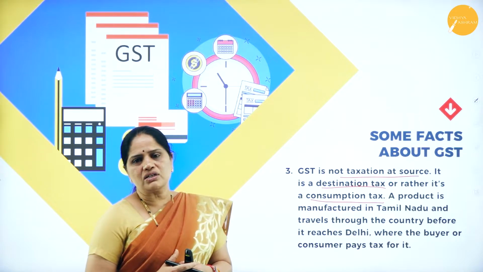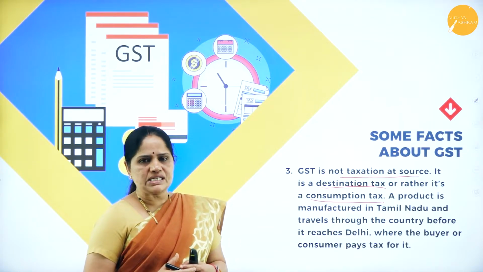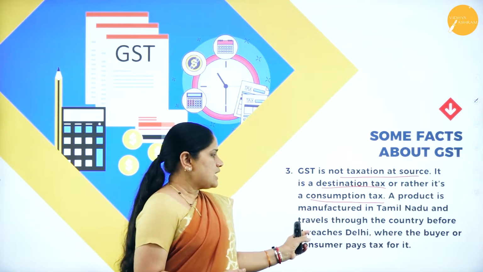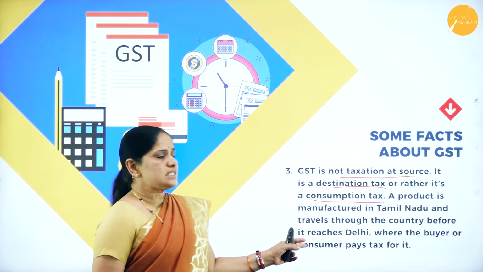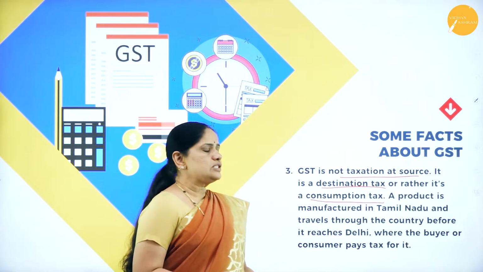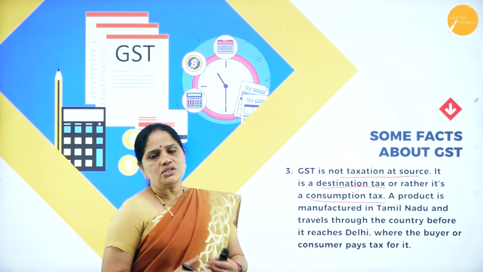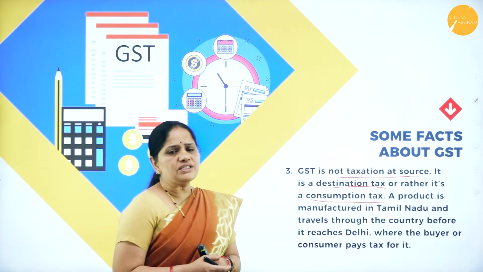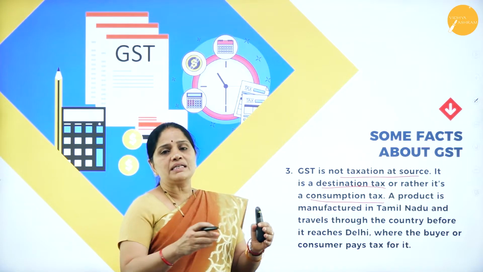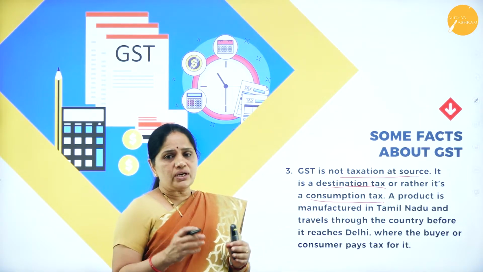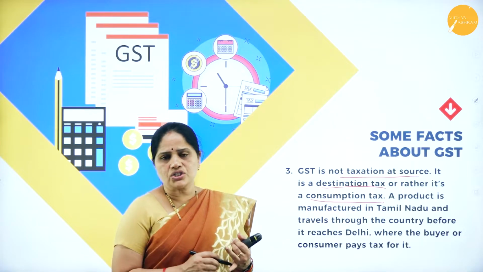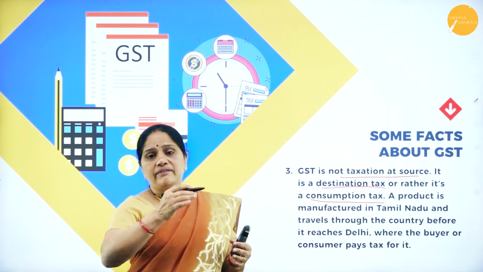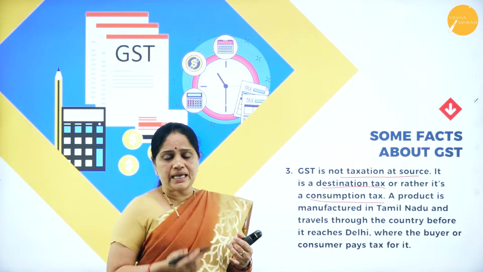As a result, the whole concept of taxation has changed. A product manufactured in Tamil Nadu travels through the country before it reaches Delhi, where the buyer or consumer pays tax for it. Before GST was in existence, whenever the goods had to pass through each state, each state used to levy octroi or excise duty on the goods, and then it would go to the next state, where again there was octroi and excise duty.